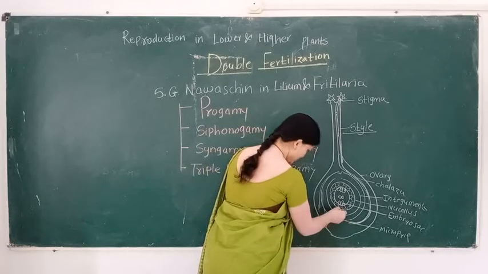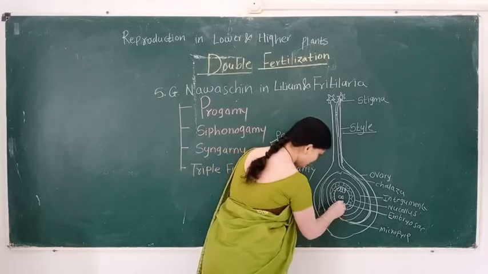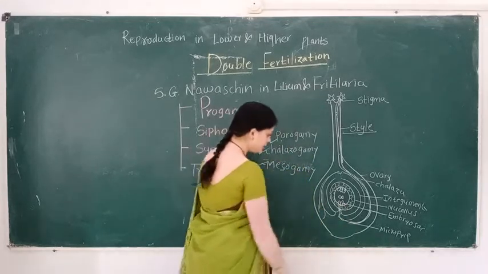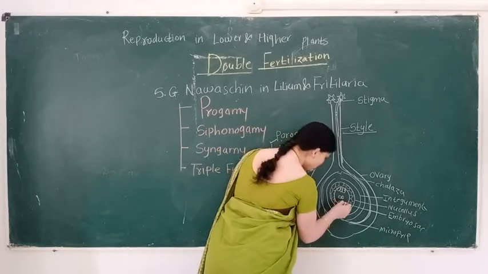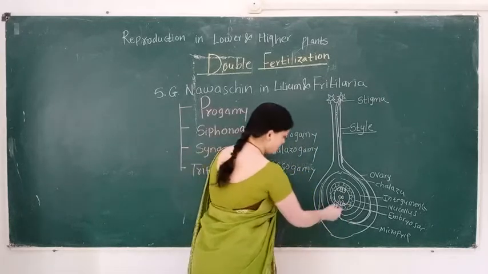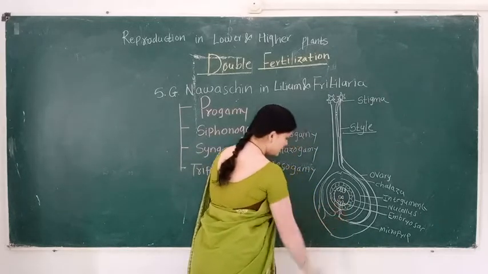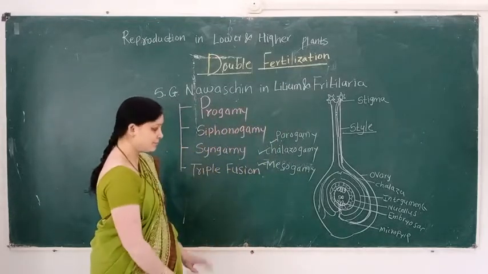When the pollen tube enters through the micropylar end, out of two synergids, one synergid secretes some chemicals.